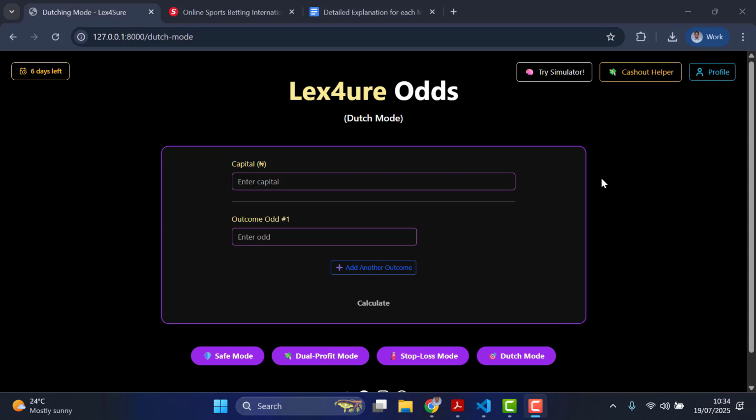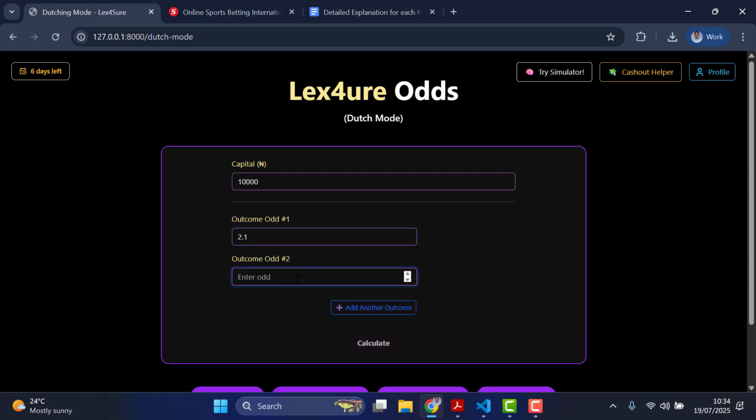All right. So let's see a practical example. Let's start first with two odds, because if you remember, we can use the same kind of logic with the dual profits, but I'll show you some difference between them as well. So let's say I have a capital of 10,000. I'm deciding to use a moderate amount first. Then let's say my first odd is 2.1. Then I need to add another odd, which is 3.9. So I want to work on these two odds.